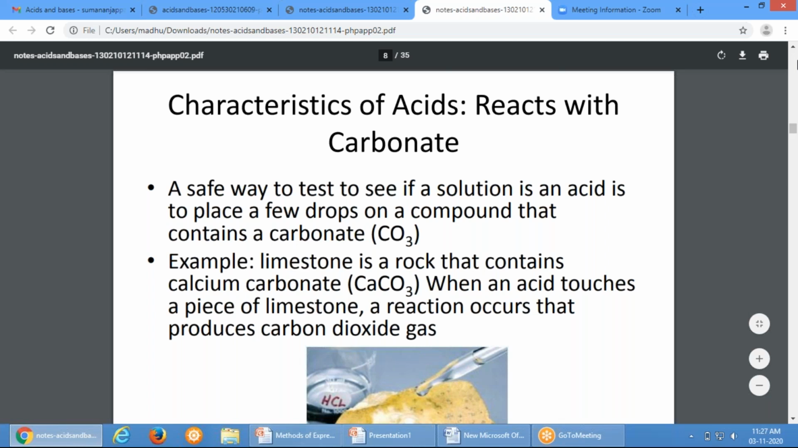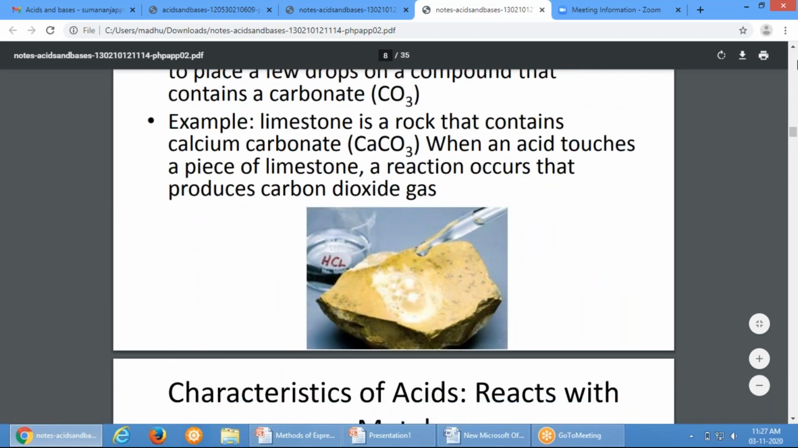What you have to do is take a few drops of acid on a compound which contains a carbonate. An example of a compound which contains carbonate is limestone, which contains calcium carbonate. What happens when an acid touches a piece of limestone? A reaction occurs that produces carbon dioxide gas. When you add a few drops of acid to limestone, you can see carbon dioxide gas coming out of it. This is one of the identification tests for acid.